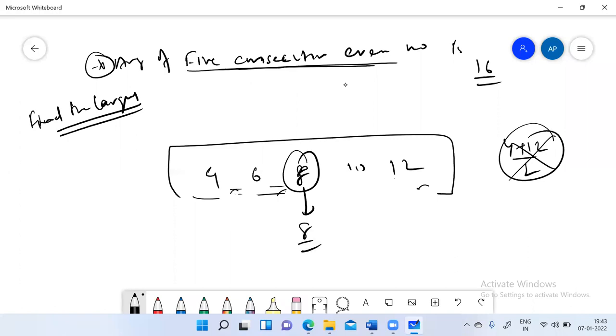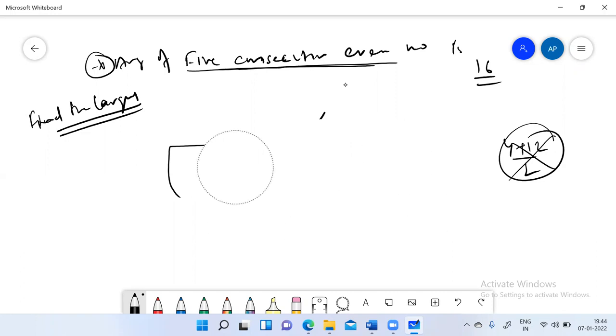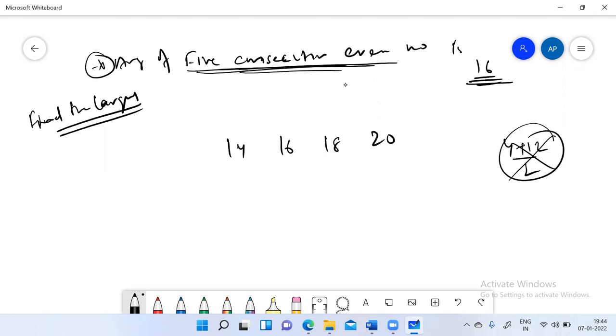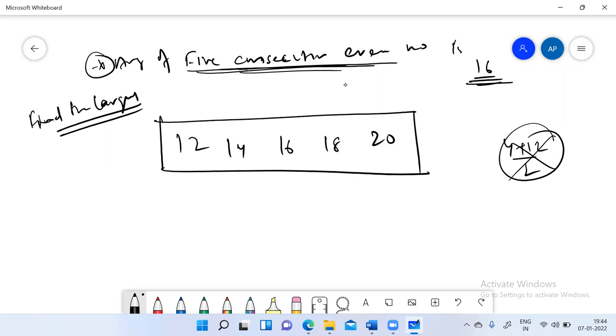So now we know the 5 consecutive even numbers will always have their average as the third number from either side. So if 16 is the average of 5 consecutive numbers, these 5 numbers will be 16, 18, 20, and 14, 12 only. There is no other way to get 16 as the average for 5 consecutive numbers. So is this clear to everyone?